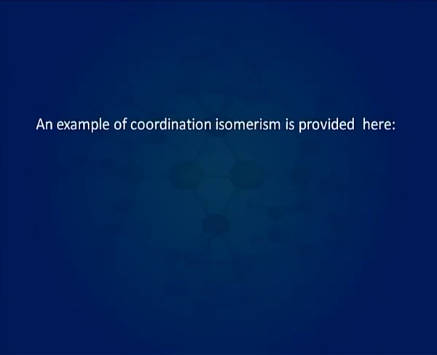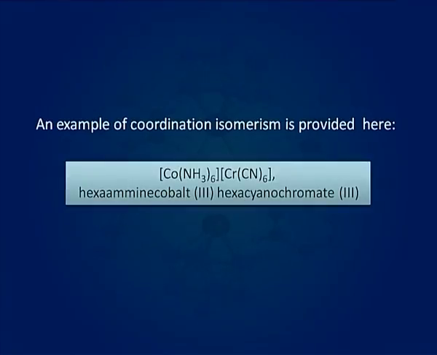An example of coordination isomerism is provided here. [Co(NH3)6][Cr(CN)6], hexaamminecobalt(III) hexacyanochromate(III). You can see that 6 ammine ligands are coordinated to cobalt and 6 cyano ligands are coordinated to chromium.